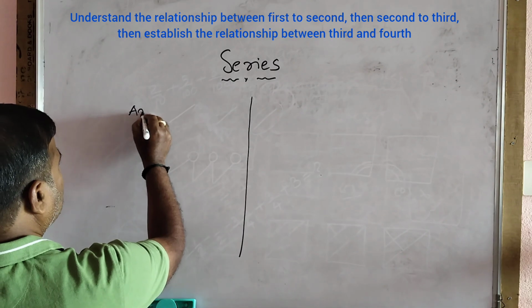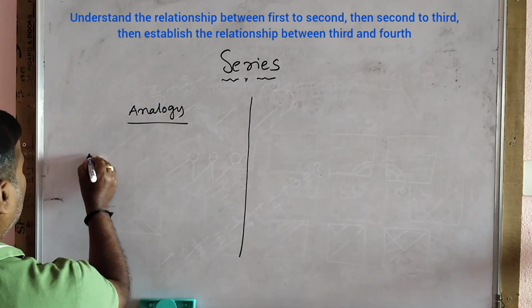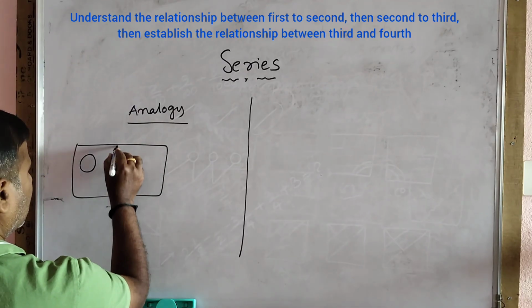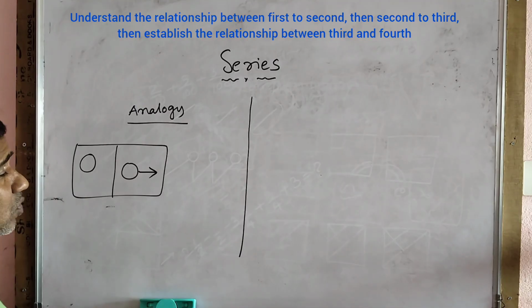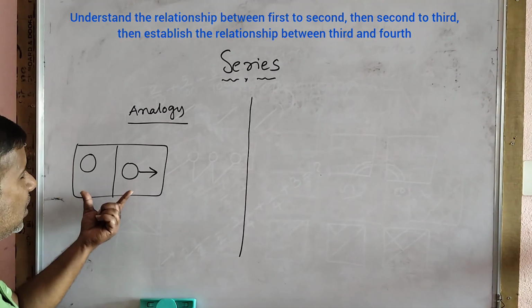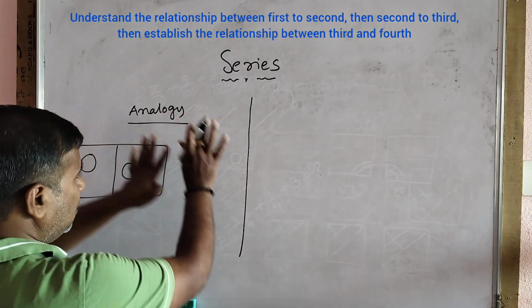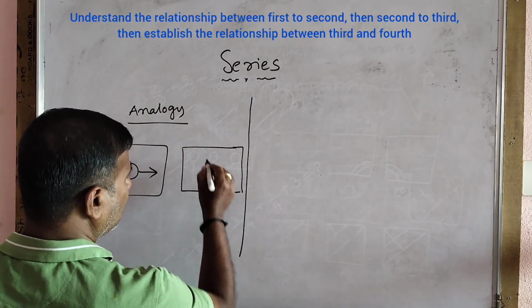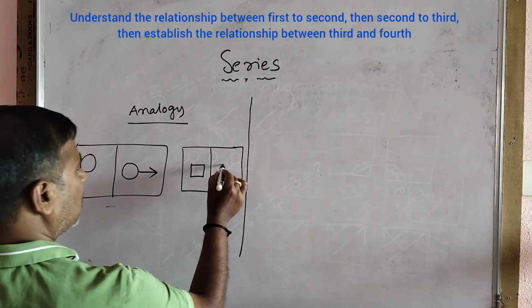You see, in an analogy question, for example, I have drawn like this, and in the next diagram, I have drawn like this. So, what I told, in an analogy question, understand the relationship between the first two things. Just establish the relationship between third and fourth. For example, I have drawn a square here like this. If I ask what is the answer?